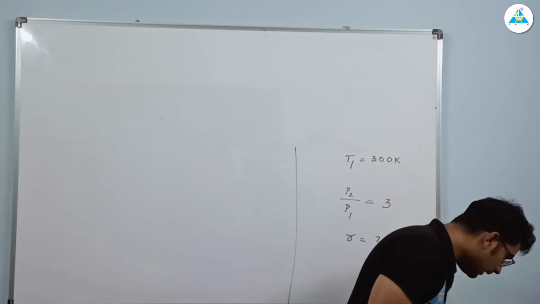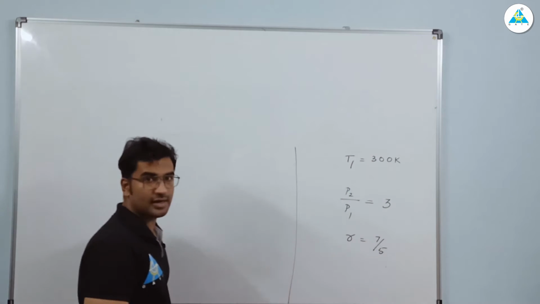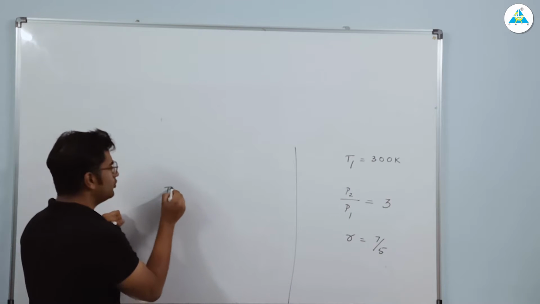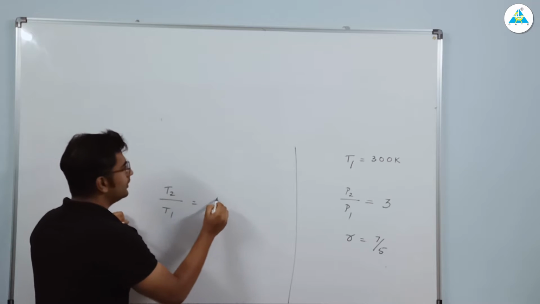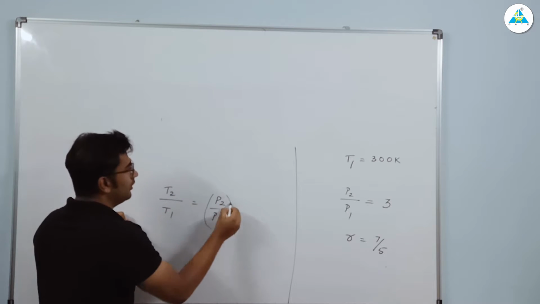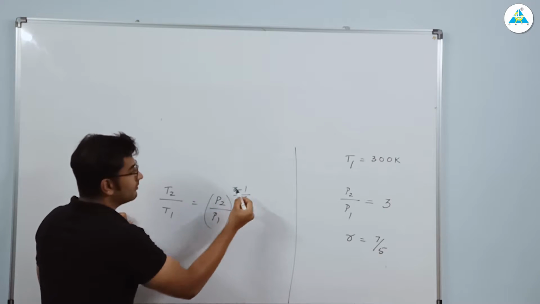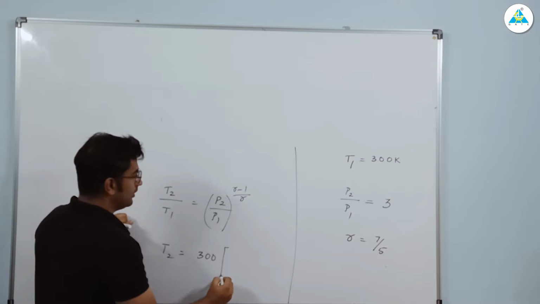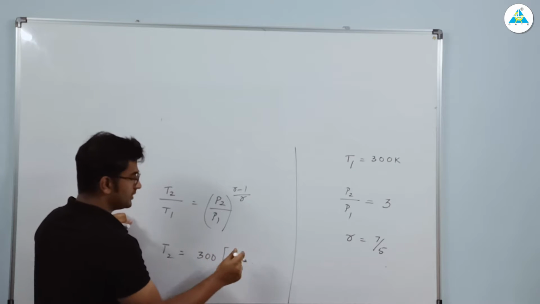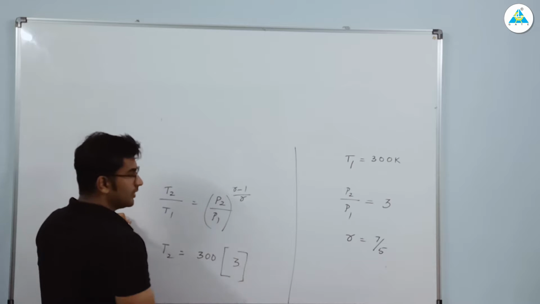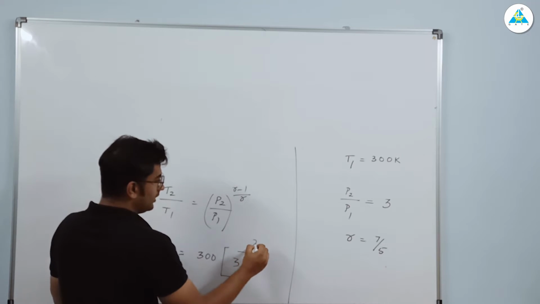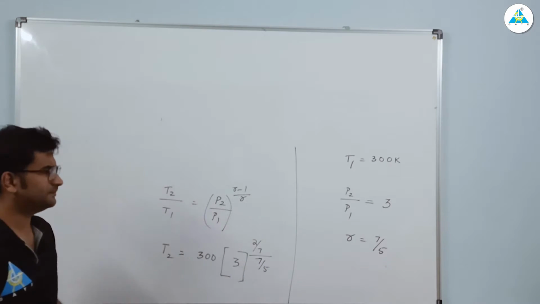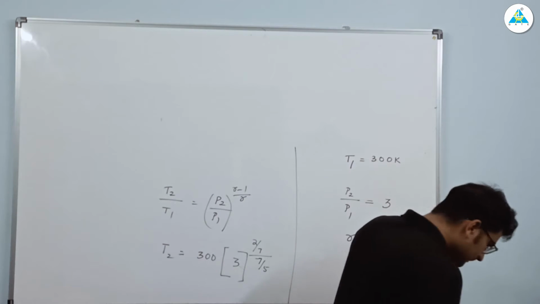They are asking the exit temperature, that is T2. You know the relation: T2 by T1 is equal to P2 by P1 to the power gamma minus 1 by gamma for adiabatic compression. So T2 is equal to T1, which is 300, times P2 by P1, which they have given in the question as 3, to the power gamma minus 1 by gamma. Gamma is 7/5.